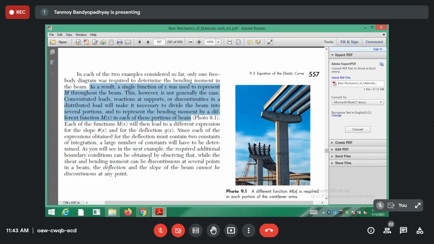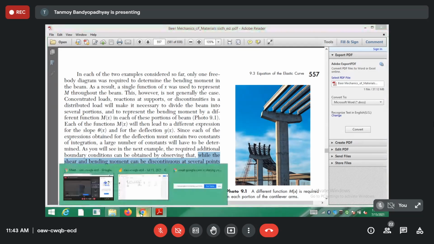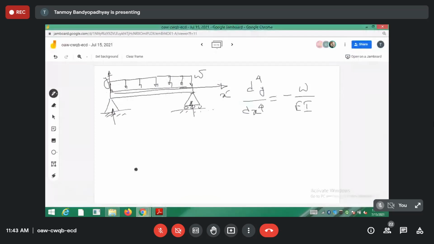The main thing I want to point out here is that while the shear force and bending moment can be discontinuous, as you have seen in the shear force and bending moment diagrams we drew, with many points of discontinuity, where at some point it becomes zero and then at another point takes a higher value, deflection and slope cannot be discontinuous since it's a beam structure. A deflection curve cannot be something like this.